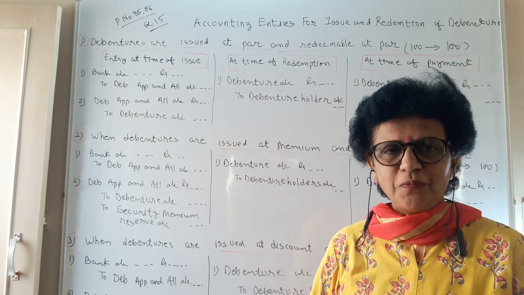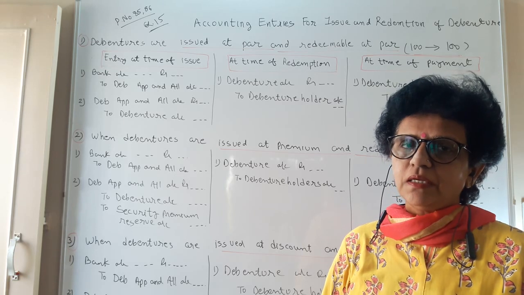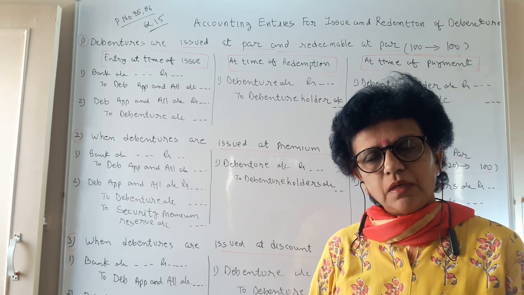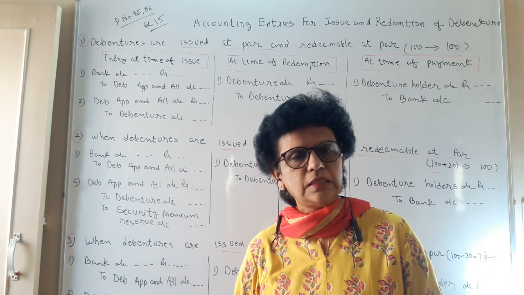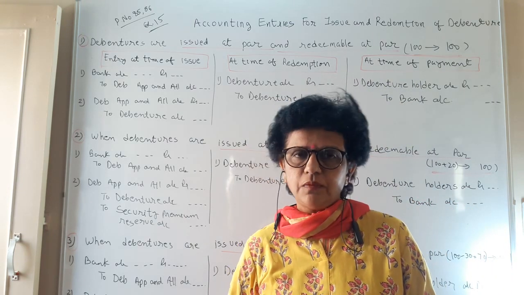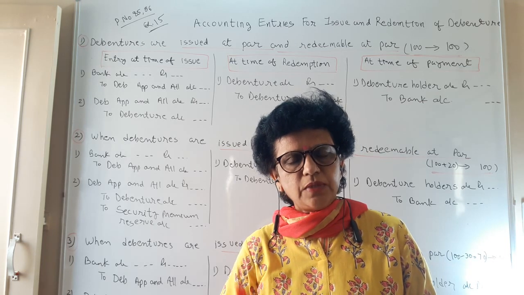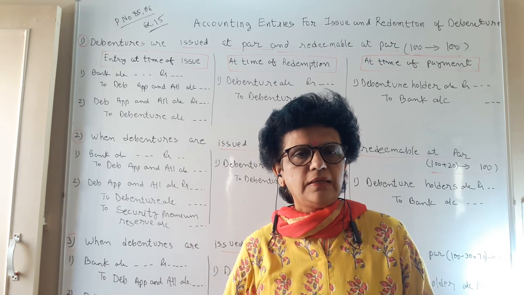Let us continue with our chapter debenture. Now we are going to see the redemption of debenture. As we know, debenture is a temporary liability we generate. It is not a permanent capital. As we take the debenture, we have to redeem the debenture.